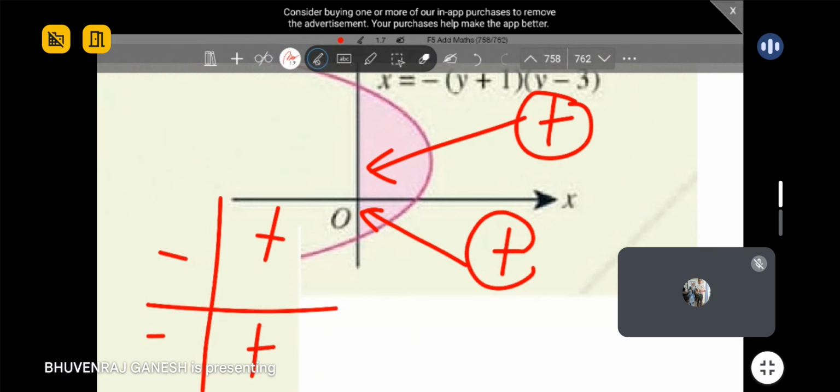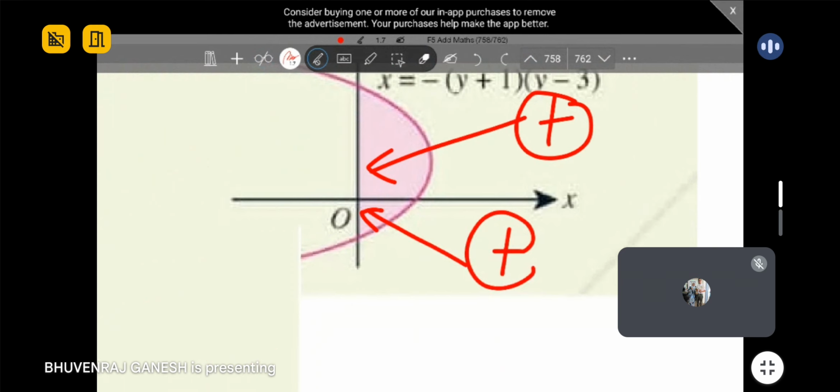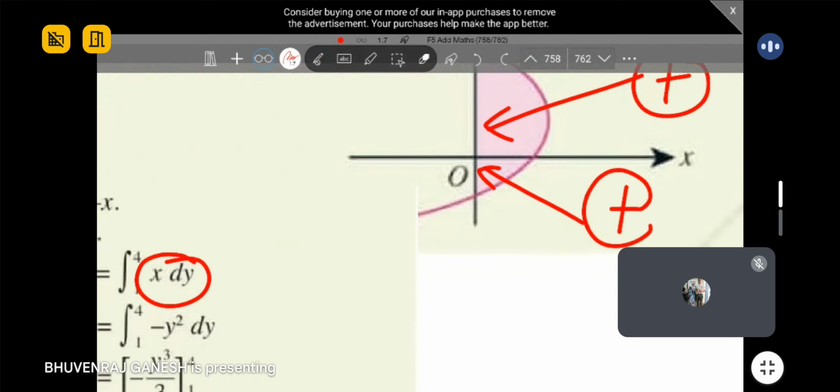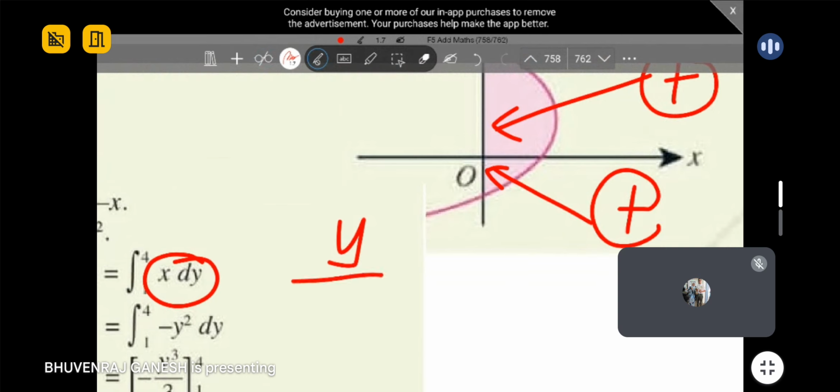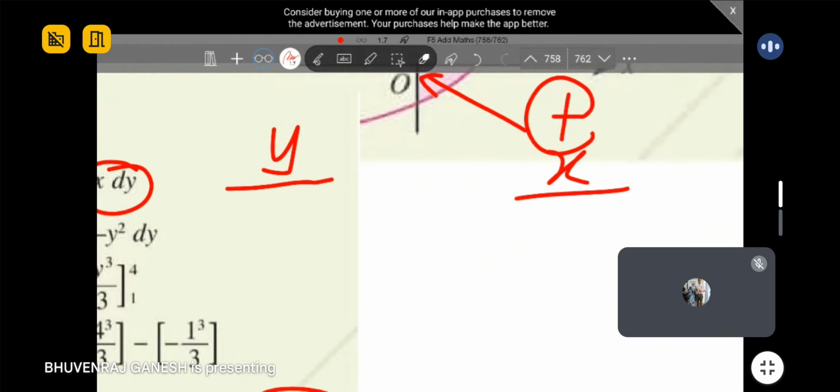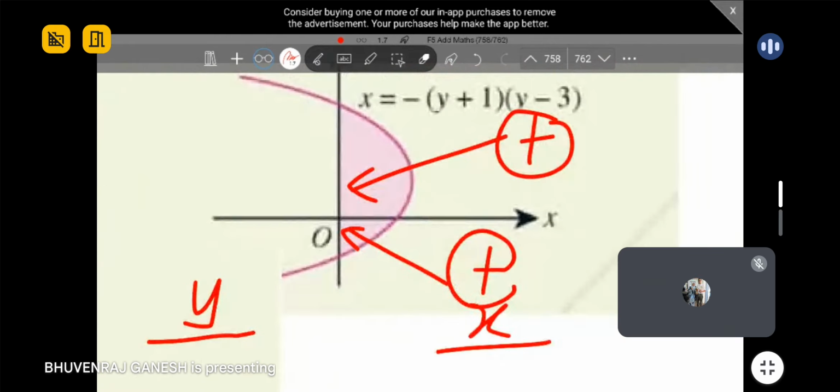It depends where the quadrant is, and it depends where you integrate also. So you must check and see. Maybe you try to draw one for y and one for x. I think you cannot combine them into one. We must draw the quadrant separately, then you will understand better.